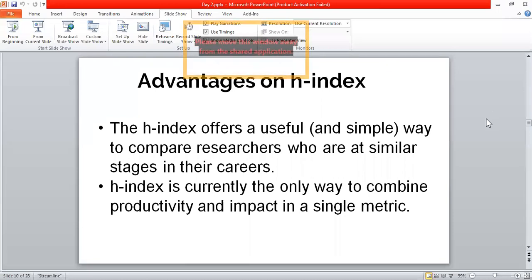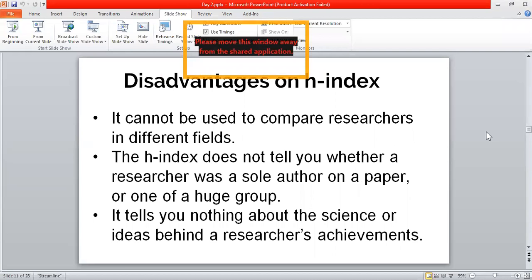Then, coming on to the next thing, there are also some disadvantages of an H-index. First of all, if we want to compare two researchers, then we cannot do so if they are in different fields. Like you have a scientist who is doing research in medicine, and there is someone who is doing research in some other field.